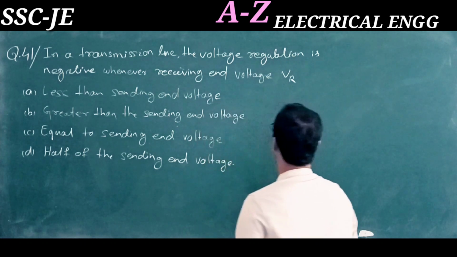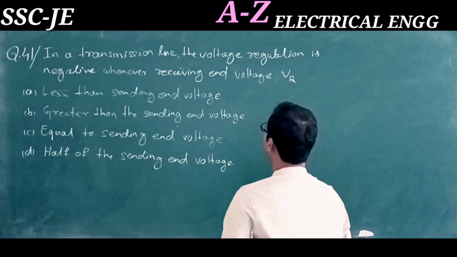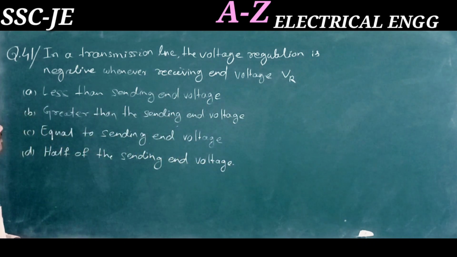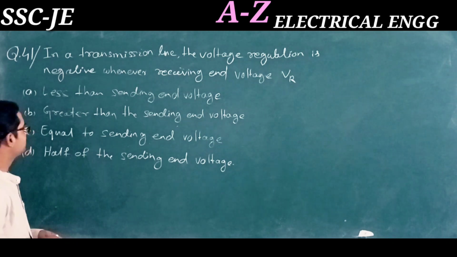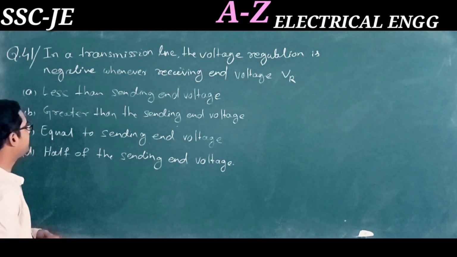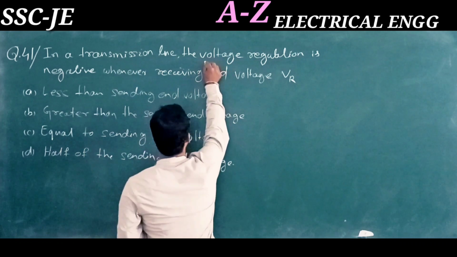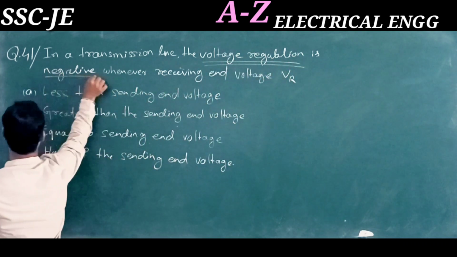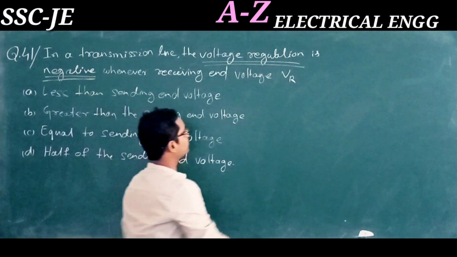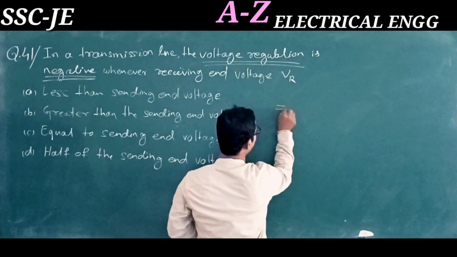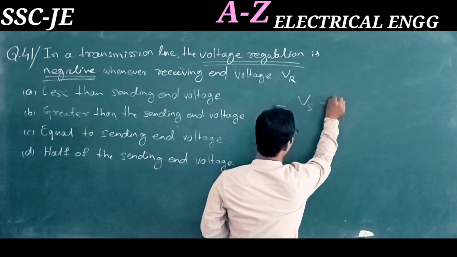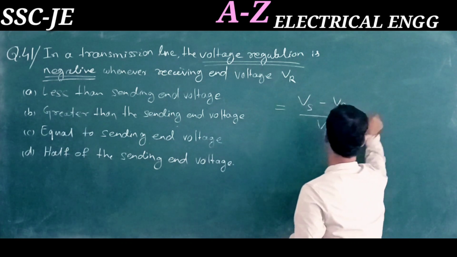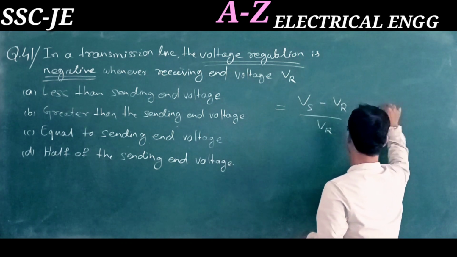Question number 41. In the transmission line, the voltage regulation is negative whenever the receiving end voltage VR is: less than the sending end voltage, greater than the sending end voltage, equal to the sending end voltage, or half of the sending end voltage. We know that voltage regulation is the sending end voltage minus the receiving end voltage, divided by the receiving end voltage, represented in percentage.